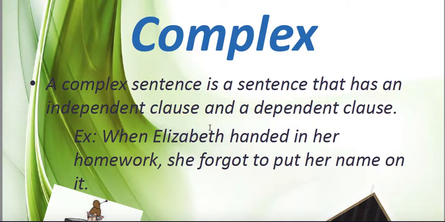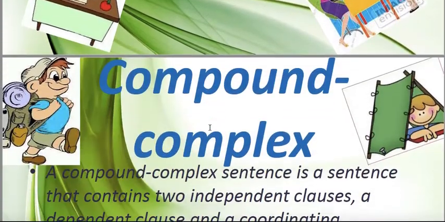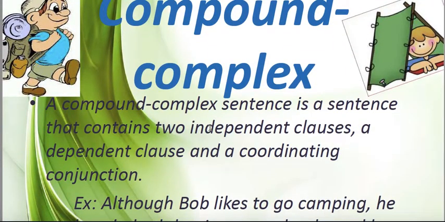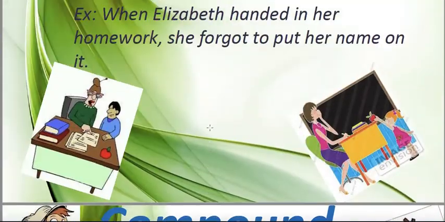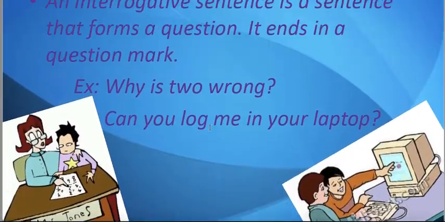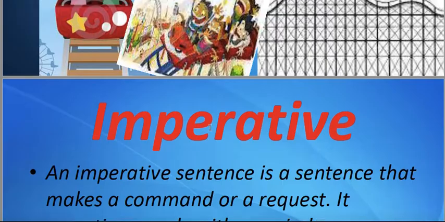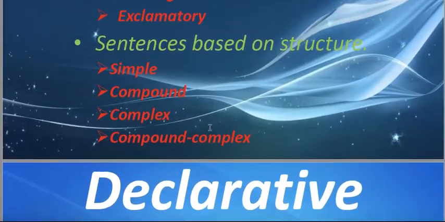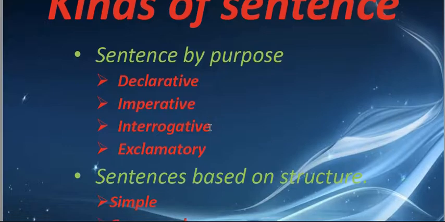So if a sentence has two clauses, one dependent and the other independent, that sentence is called a complex sentence. We can also have a compound-complex sentence, which has two independent clauses and also one dependent clause. In that way, these are some examples of sentences: simple, exclamatory, interrogative, imperative and declarative sentences. So that was the lesson about the sentence and its kinds.